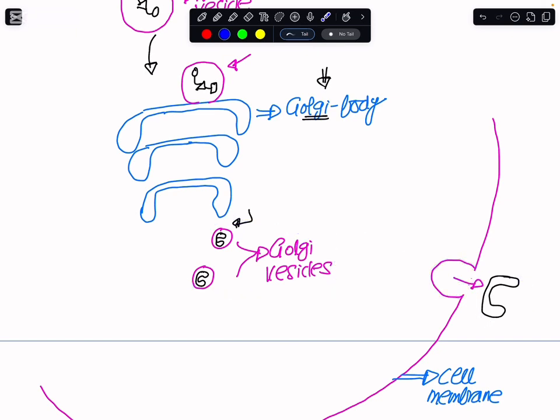So this is the basic mechanism, or the association between the nucleus, the RER, the Golgi body and the Golgi vesicles. And this is the process on which our life actually depends.